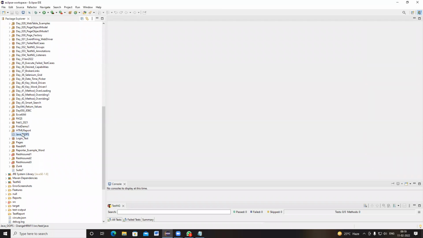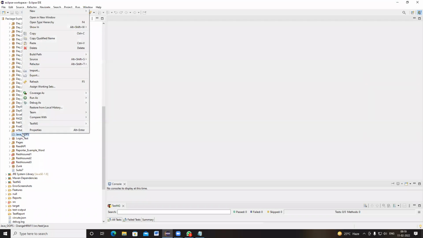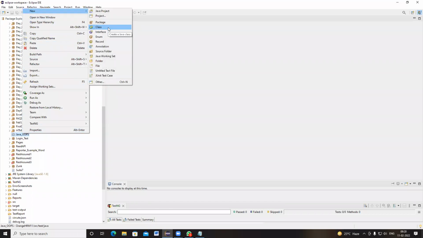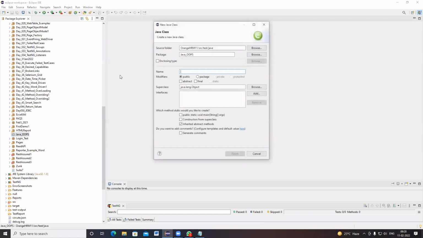To create a Java class file, we have to right click on the package, go to New and click on Class. I'm creating a class named TC01. Here I am selecting the default method as public static void main. So that main method will be created automatically.